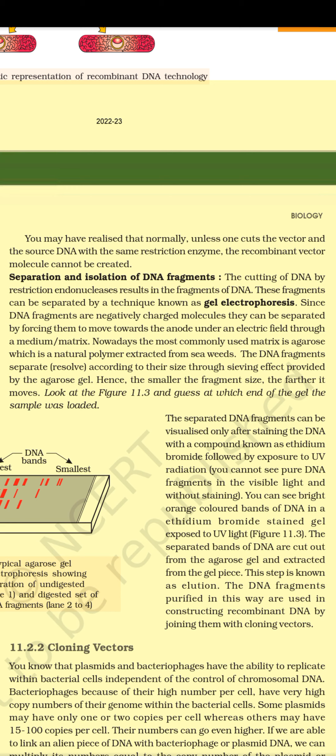Figure 11.3. The separated bands of DNA are cut out from the agarose gel and extracted from the gel piece. This step is known as elution. The DNA fragments purified in this way are used in constructing recombinant DNA by joining them with cloning vectors.